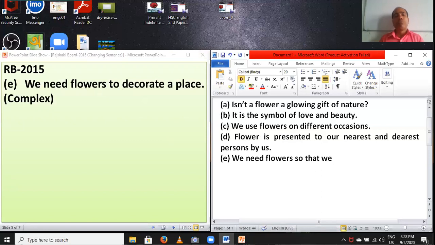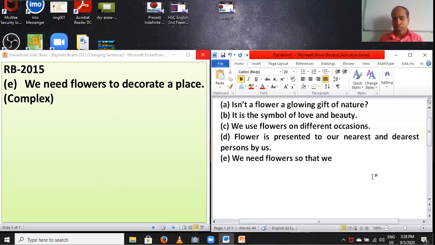And then you have to set can, could, may, might. Here need is this verb. This verb is sure, so you have to use can, because if the sentence is sure you have to use can. If the sentence is unsure you have to use may.